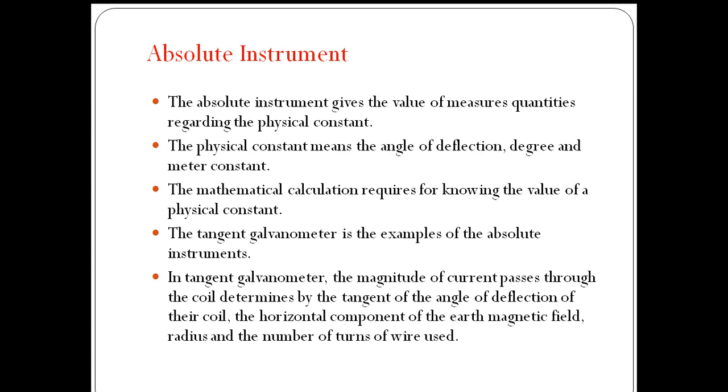So an example of absolute instruments is the tangent galvanometer. The tangent galvanometer is the example for absolute instruments. In the tangent galvanometer, the magnitude of current passing through the coil is determined by the tangent of the angle of deflection of the coil. The horizontal component of the earth's magnetic field, radius, and number of turns of wire are used.